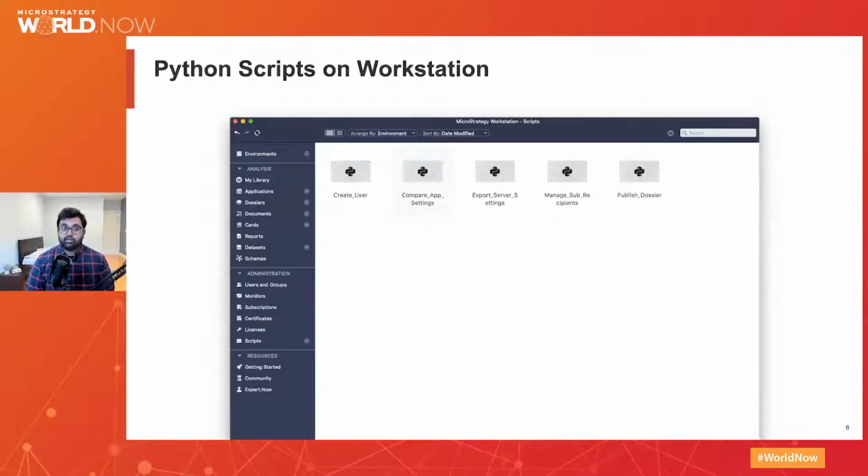And with ACLs, you can provide a security layer so you can very specifically control who can view a particular script. Very soon, early this year, you will also be able to preview and execute your scripts from within Workstation, offering administrators a consolidated platform to perform manual and automated admin tasks. This is something we're very excited about, and you can expect many more functionalities forthcoming very soon.